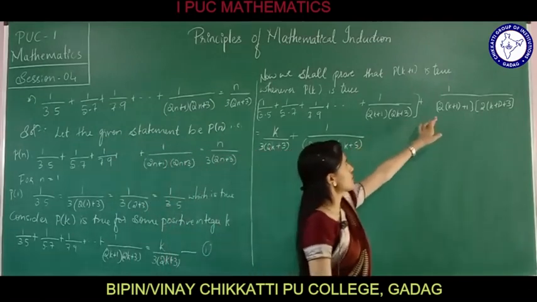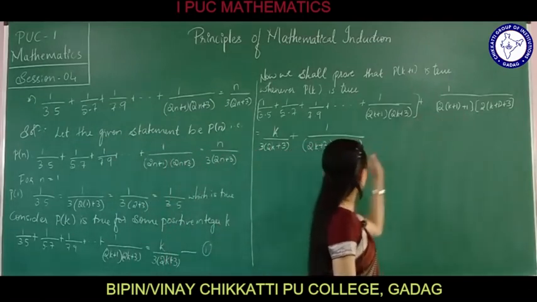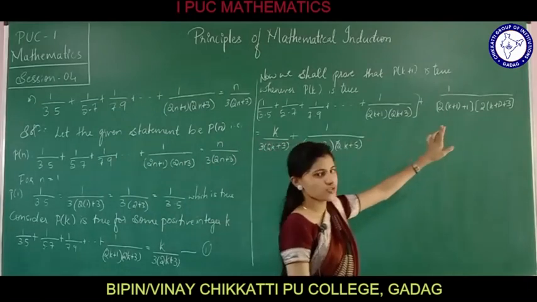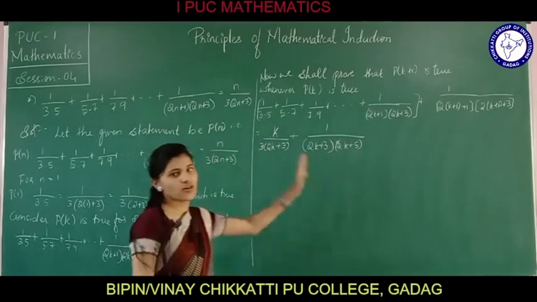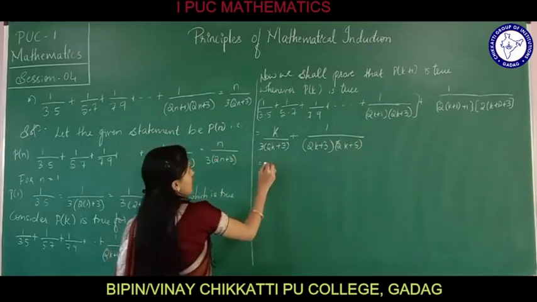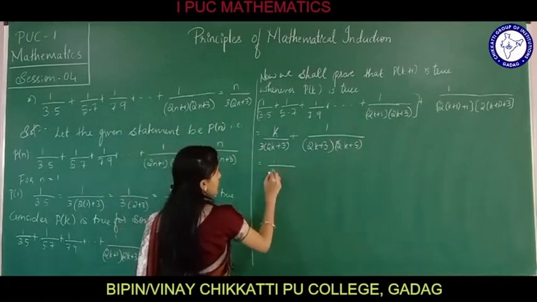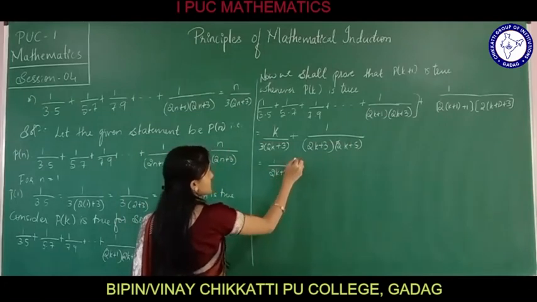See, 2 into k, 2k plus 2 plus 1 is plus 3. Again 2k plus 2 plus 3 is plus 5. Just take out the common terms. I am left with 1 divided by (2k plus 3) as common.